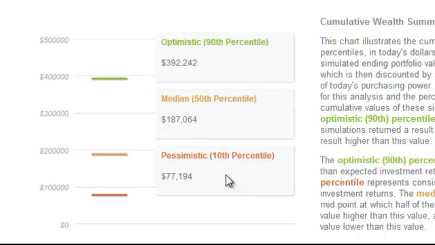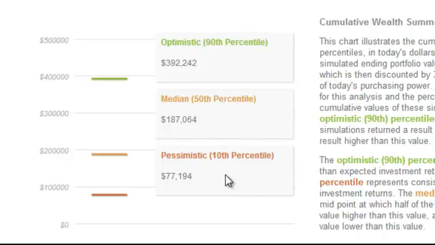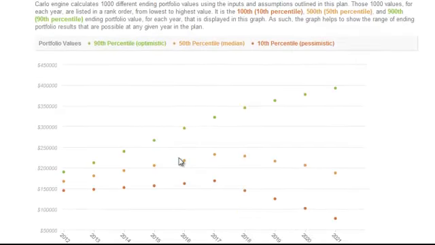The cumulative wealth will give you an idea of what the spread of results are, but only at the terminal point. To get a better picture of the dispersion within your plan, take a look at the Wealth Over Time report. The Wealth Over Time report is basically an expanded cumulative wealth chart. We use the same 90th, 50th, and 10th percentiles, but we show them throughout the plan. This should give you an idea of just what path the plan is taking in aggregate.